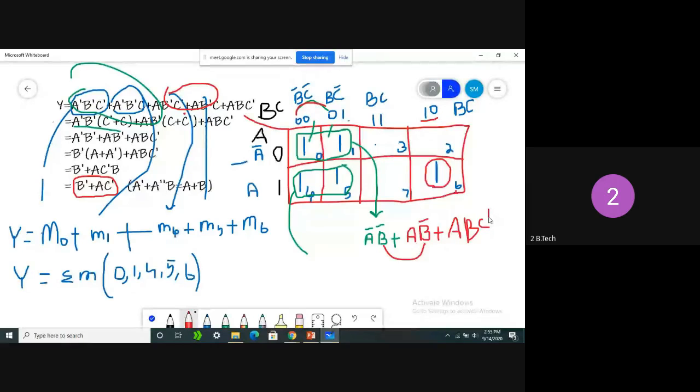So we are making a mistake using the K-map. What is that mistake? We can combine a maximum of 4 cells or 8 cells. Combination of cells starts from 2 cells. We can combine 2, or we can combine 4, or we can combine 8. Then only we will get the simplified form. So for understanding purposes, I am explaining how, if you combine 2 terms, we get the terms. Okay, clear, all of you?